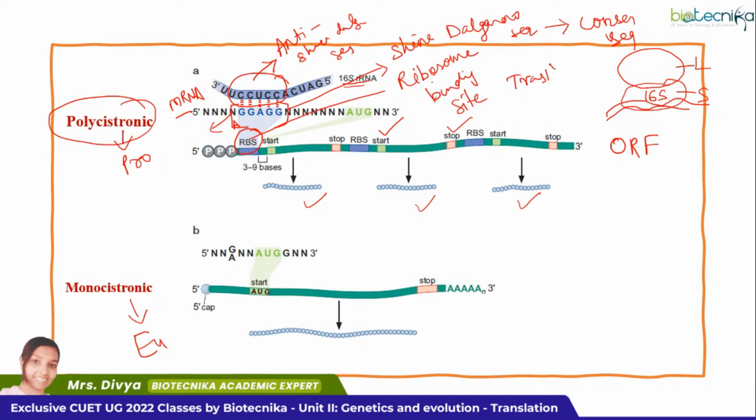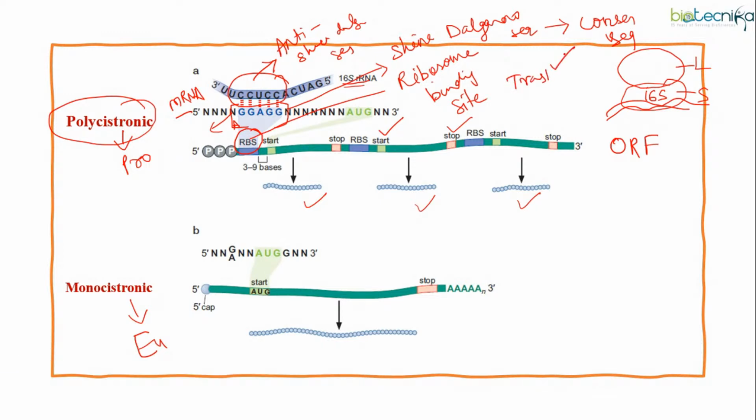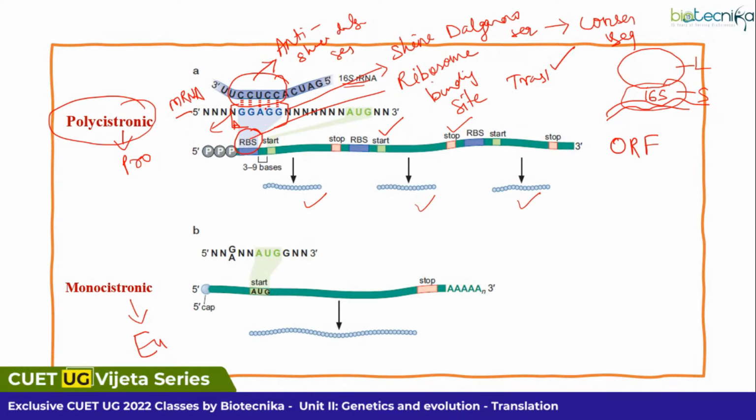Translation rate will be better. There is a significance. Why do we have this complementarity? If these two are very much complementary to each other, then only the translation efficiency will be better. Now this I am speaking of polycistronic.